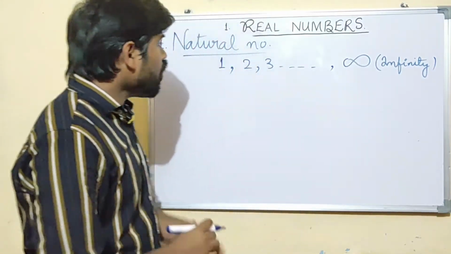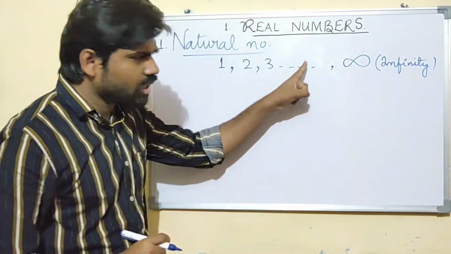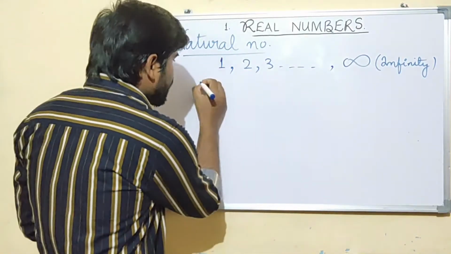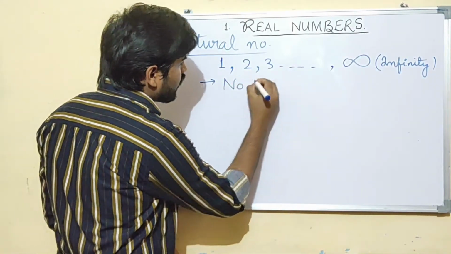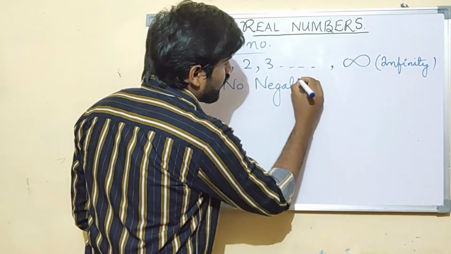In this list of numbers, can you see any negative number? Is it here? Or is it here? No. So we can say that there are no negative numbers included in the set of natural numbers.